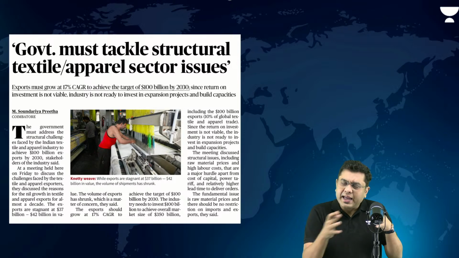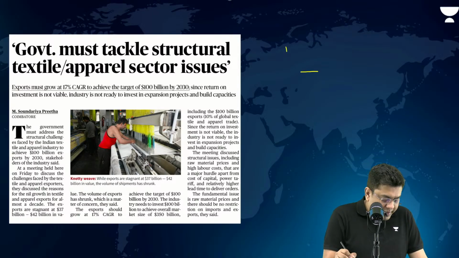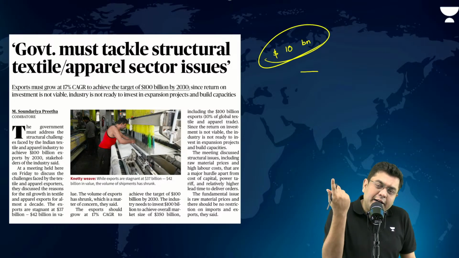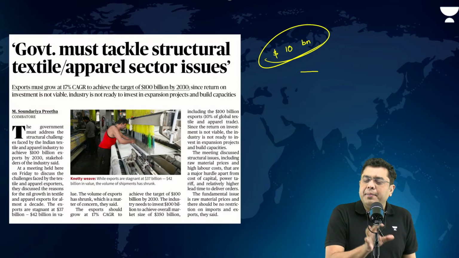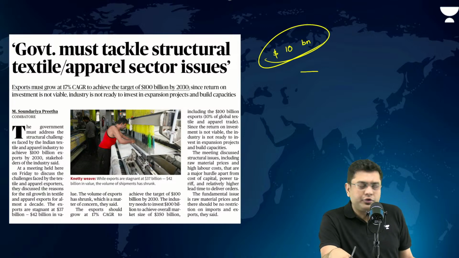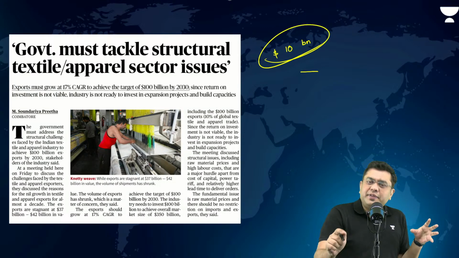See, there can be multiple ways to look at it. Let's suppose my apparel export was $100 billion, which is not the case, which is our dream. But let's suppose rather than 100 billion, let's go for $10 billion. Now, for a long period of time, it has stagnated at $10 billion only. So, any which way that you take a look at it, the share of the apparel and textile sector is declining in our export basket, right? So that means the sector will get less attention, isn't it? So this is the case of the textile sector.